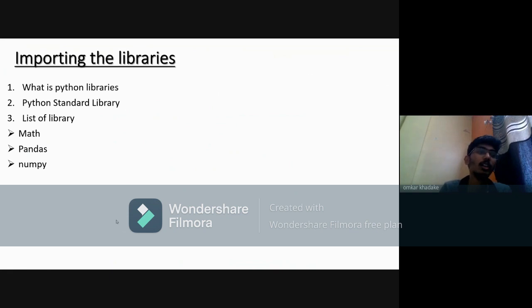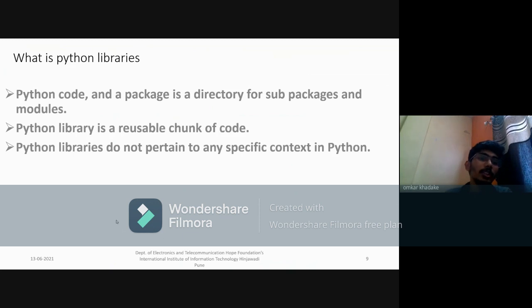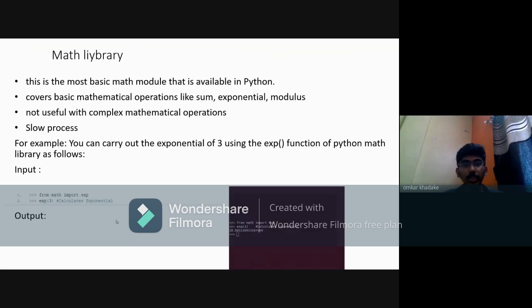Then in importing libraries, first we are going to study the definition of Python libraries, then the standard libraries and the list of libraries. Then what are Python libraries? A Python library is a package or directory of sub-packages and modules. Python libraries are reusable chunks of code, and Python libraries do not pertain to any specific context in Python. Okay, hope you understand it.